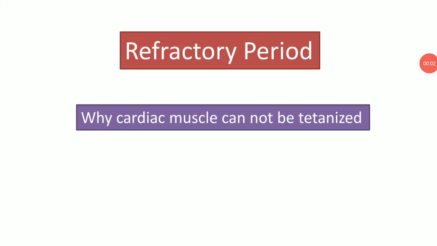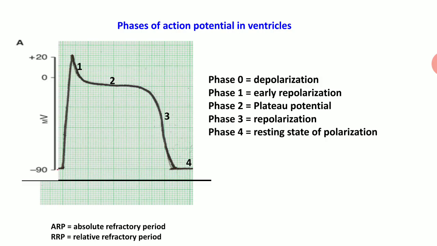In this video, we'll learn about the refractory period and the basic understanding of why cardiac muscle cannot be tetanized. The diagram we are seeing is the ventricular muscle action potential diagram. This is divided into 4 phases.